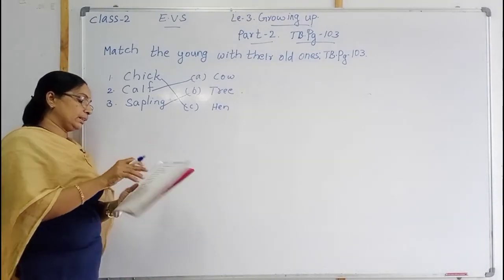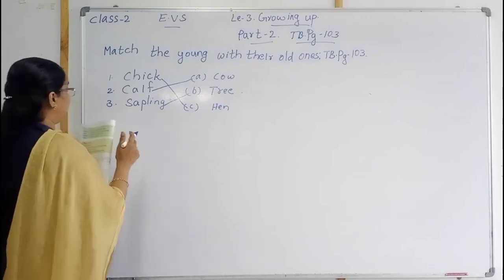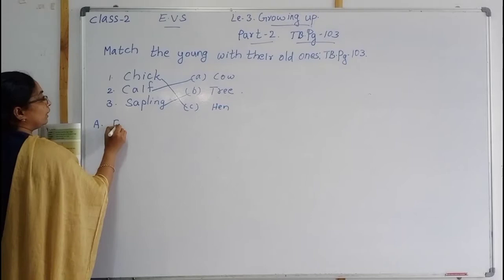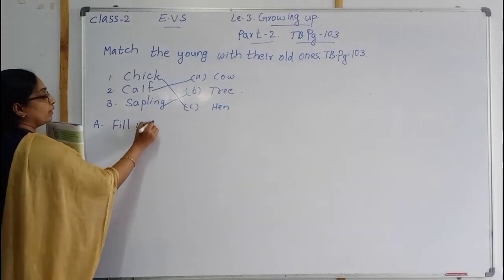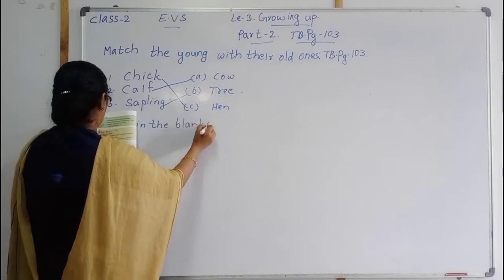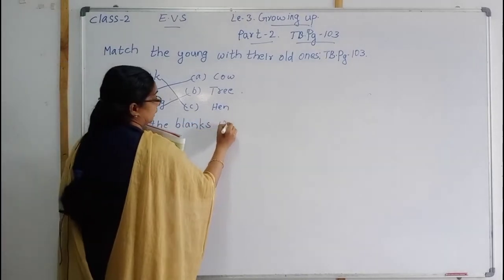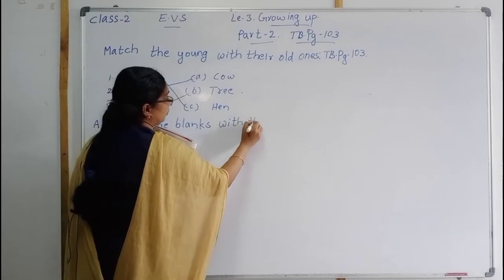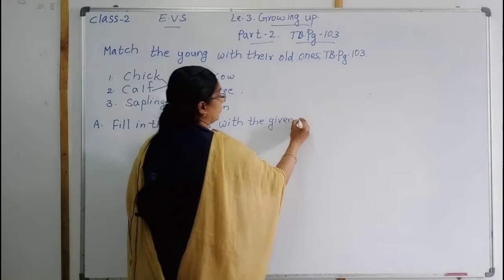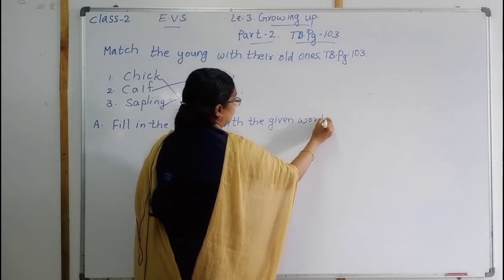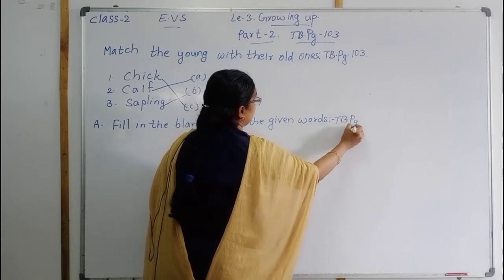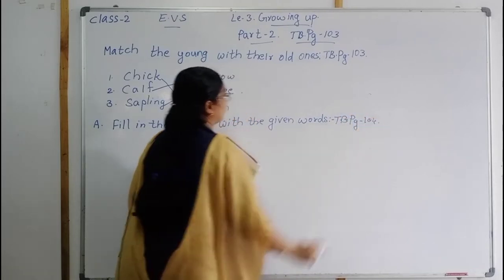Your next exercise is fill in the blanks with the given words. Textbook page 104. Okay.